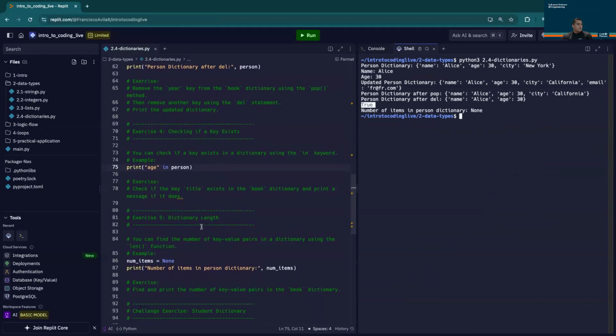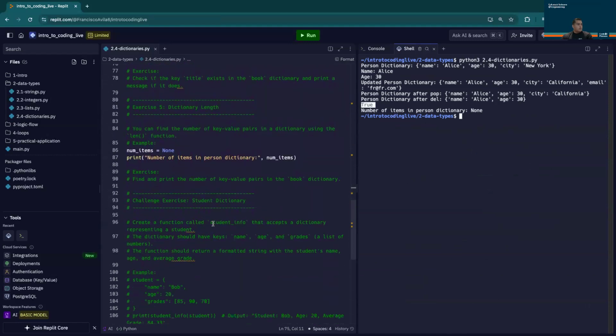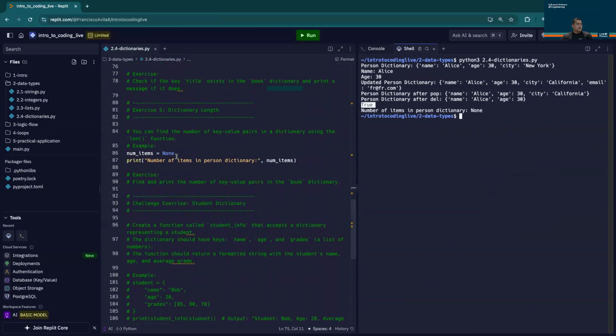All right. And then finally, what if we wanted to see the length of our dictionary? I want to see how many key value pairs are inside of a dictionary. So I could, again, utilize one of my list methods, which would only interpret my dictionary as a list. I could do this utilizing the len function, excuse me, I believe it's a method, I apologize, and pass in person.